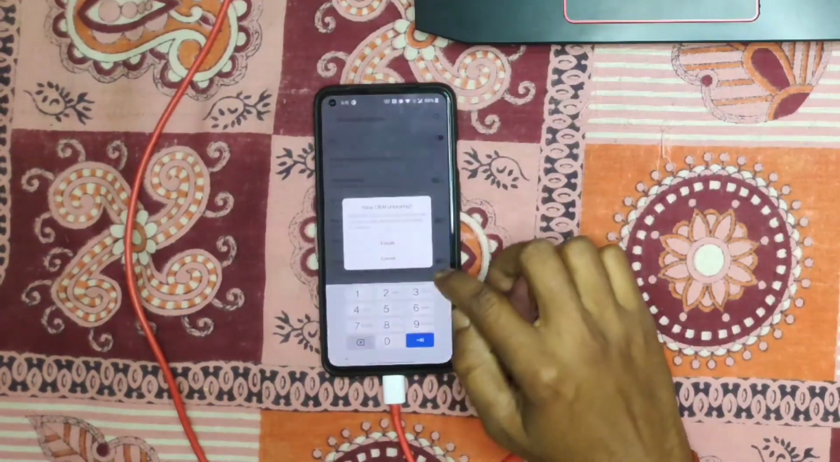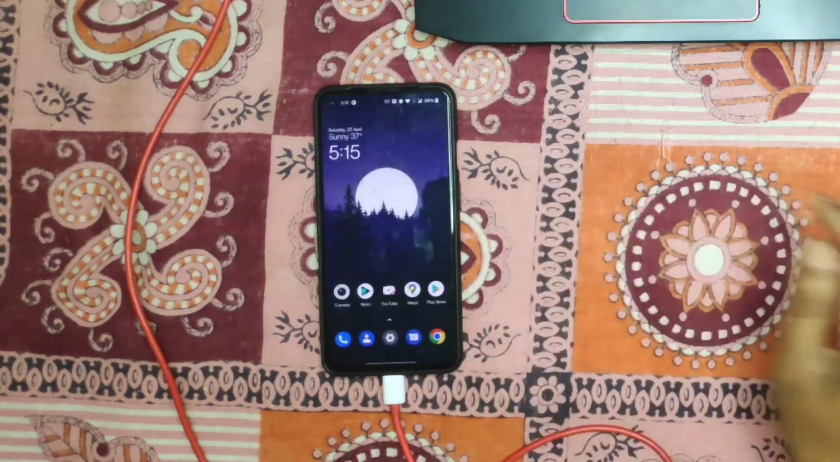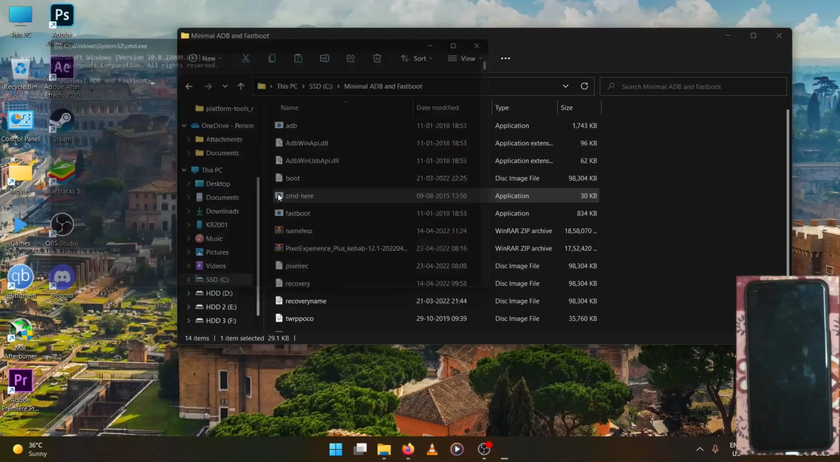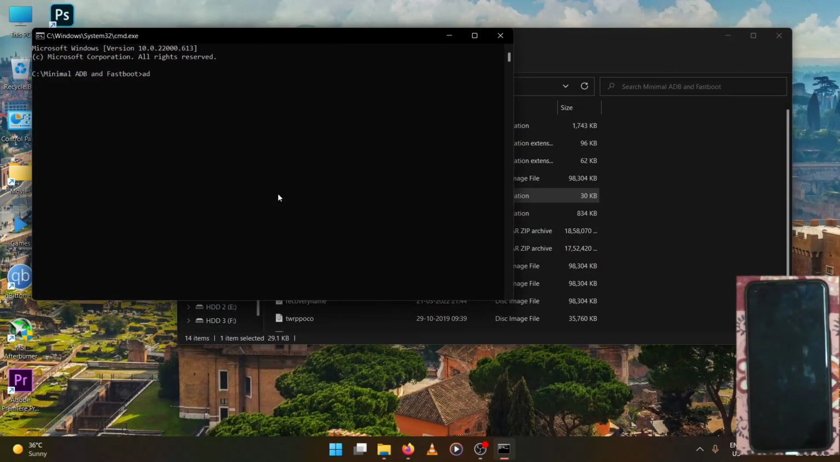Now connect your device to a PC and you need ADB and fastboot drivers. So please download those drivers and minimal ADB platform tools as well. So let's get started.